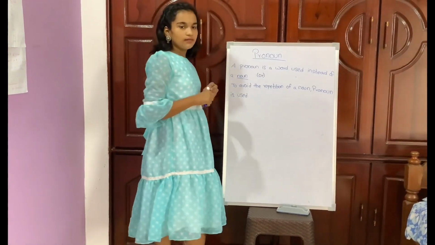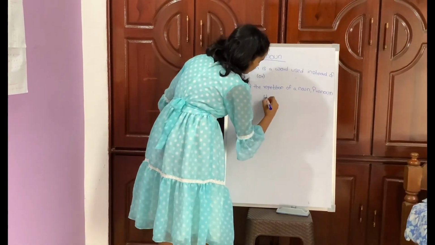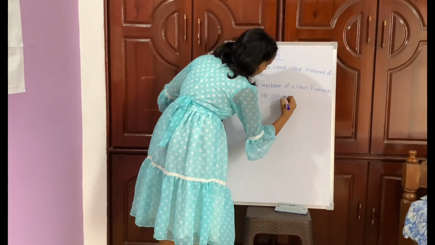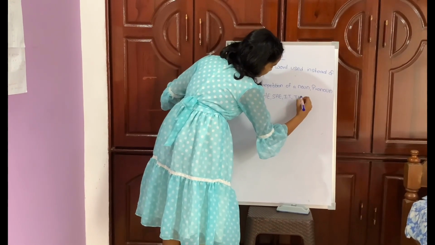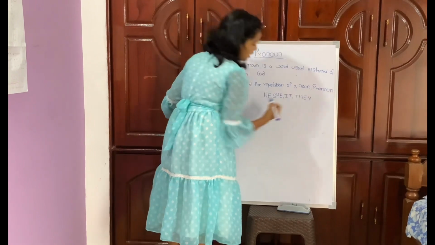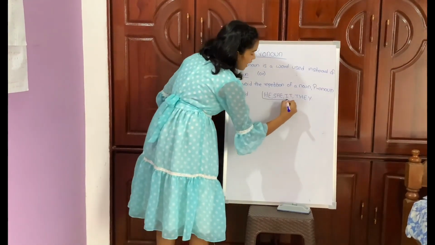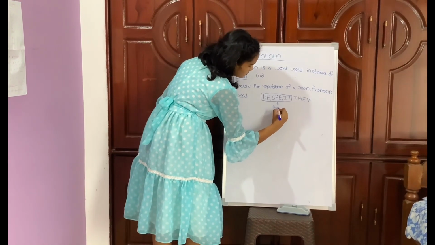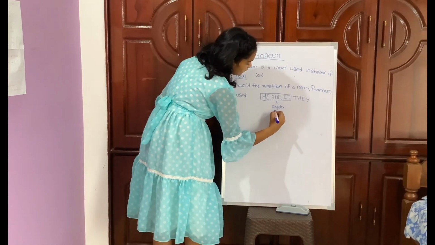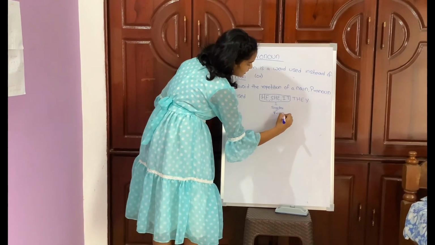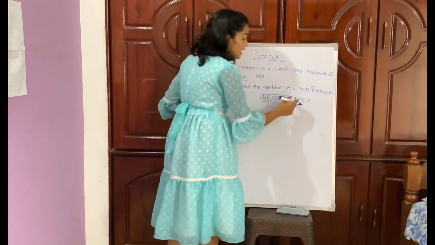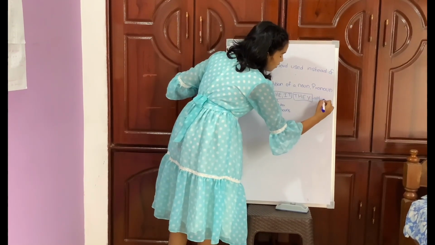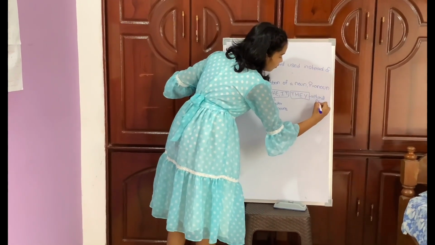So there are four pronouns: he, she, it and they. He, she and it are called as singular pronouns, and they is called as plural pronoun.